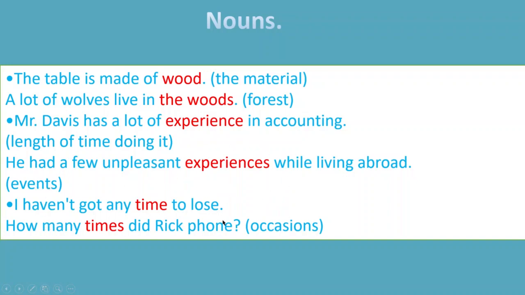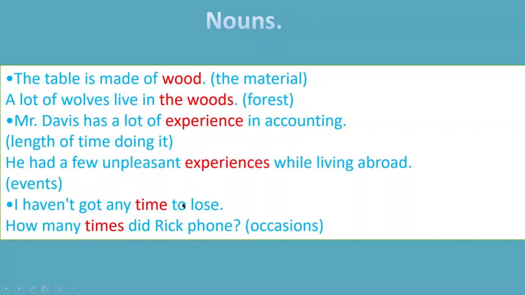I haven't got any time to lose. So we are talking about time. Here it's uncountable. But: how many times did Rick phone you? So here the meaning of times is occasions. How many times did Rick phone?